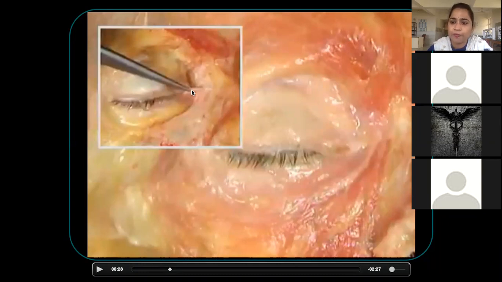Raphe. Once again, what is that? Medial palpebral raphe. So the fibers take origin from the medial palpebral raphe. They will not insert anywhere. They will make circular fibers. They orbit around the eye, around the orbit. They make a nice circle around the orbit and get inserted into the same medial palpebral raphe.